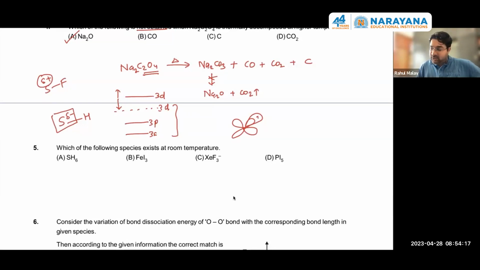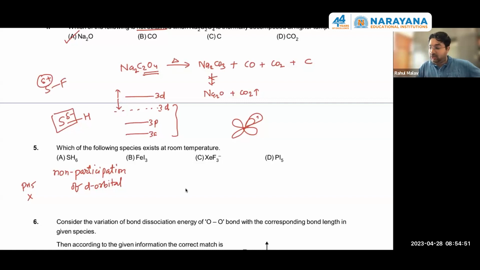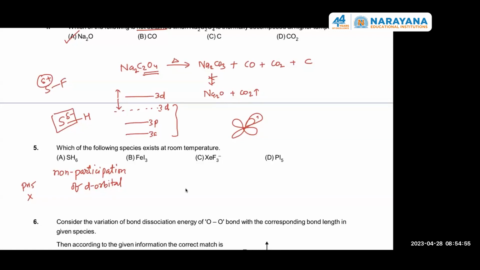Anybody who wants to say why FeI3 is unstable? I will write here: non-participation of d orbital. Similarly, PH5 also does not exist. Why does FeI3 not exist at room temperature? Any inputs from your side? FeI3 is unstable. Why? Because it exists as I3 minus and Fe+3 is unstable.